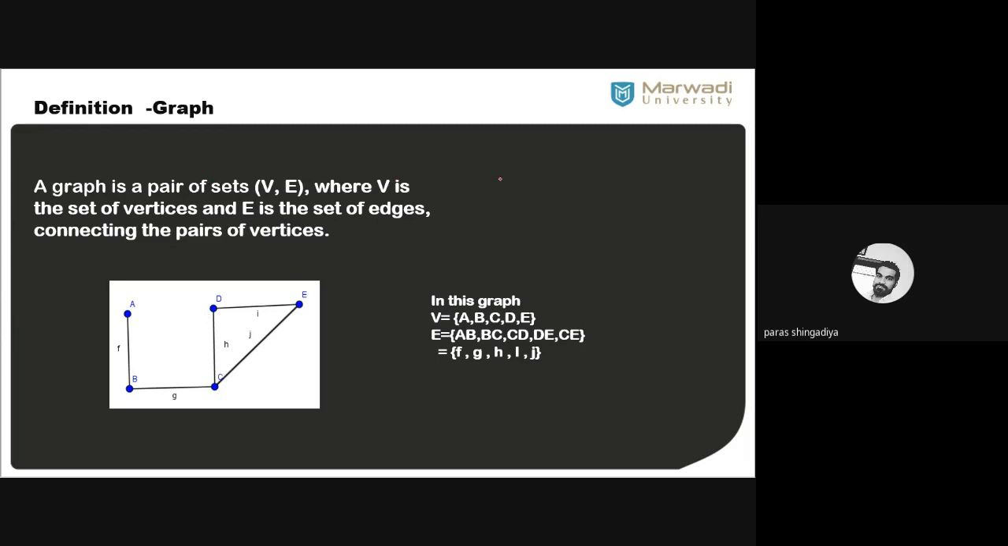You can consider the notation for the graph as G. G is equal to the pair of sets. Which two sets? One is a vertex set and the second is an edge set. V is a set of vertices and E is a set of edges connecting pairs of vertices. This set E of edges connects the pairs of vertices.